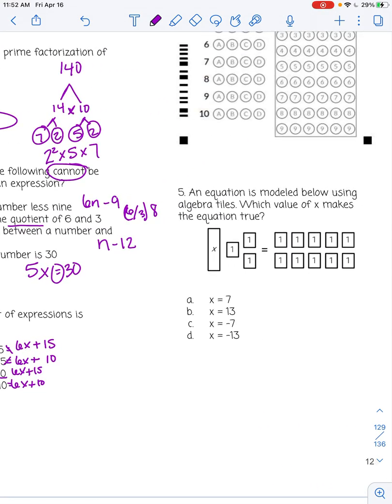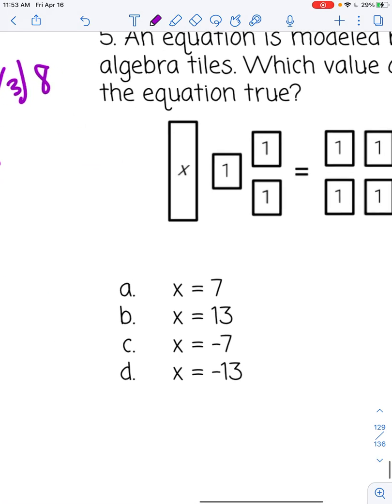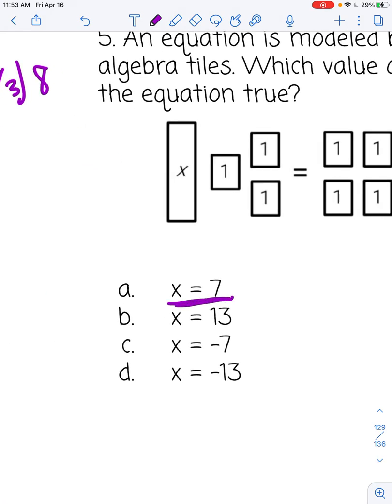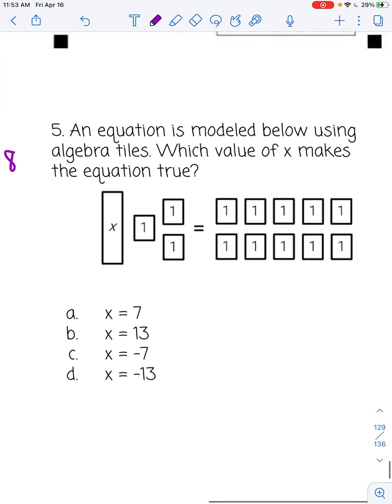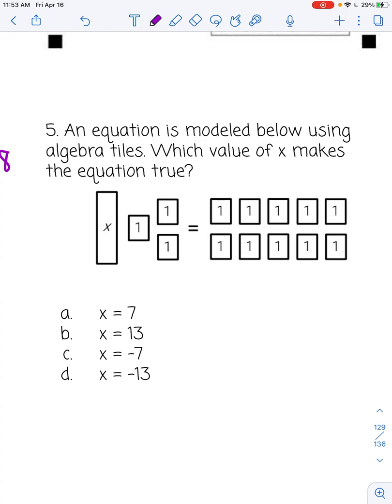Okay, number 5. An equation is modeled using algebra tiles. Which value of x makes the equation true? When it gives you what x is, and you plug it in, that's called substitution. You were taught that skill. So I'm just going to take my answer choices, plug them in for x, and see which one makes it true. So starting with A, instead of putting x here, I'm going to put 7.